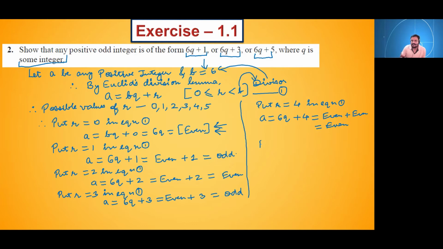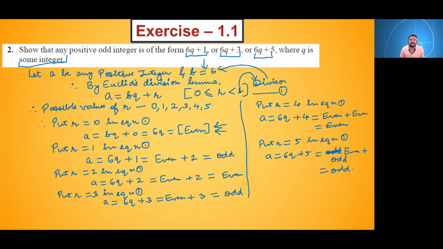Okay. And last is what? Put r is equal to 5 in equation 1. So here what we will get? A will be equal to 6q plus 5. So even plus odd, we will get odd only.